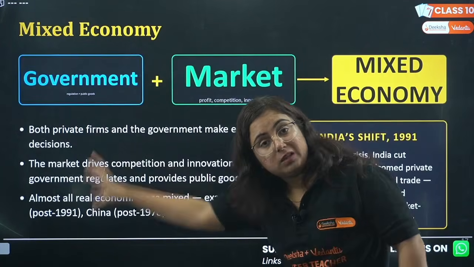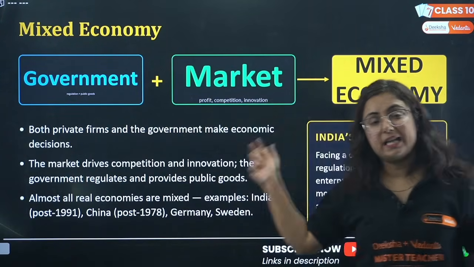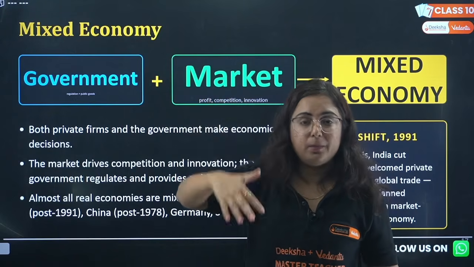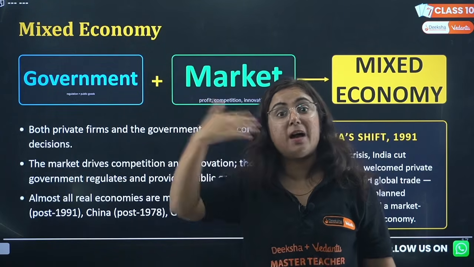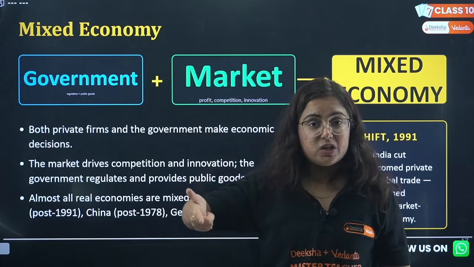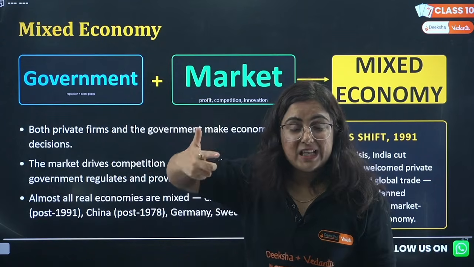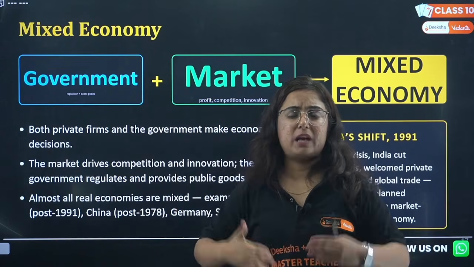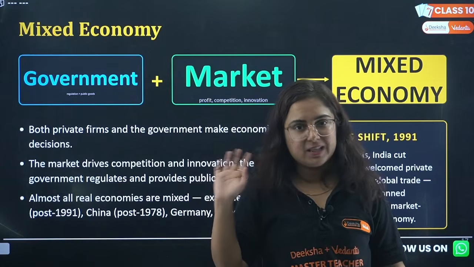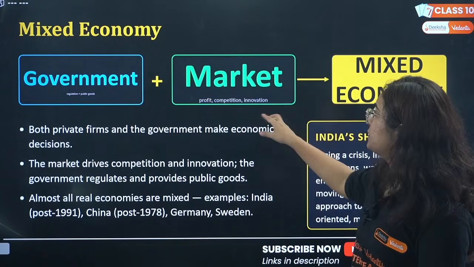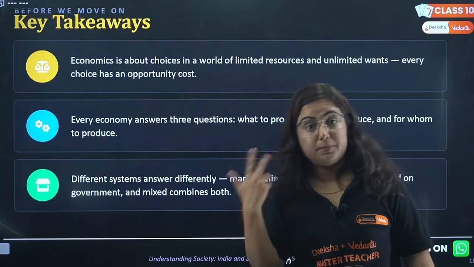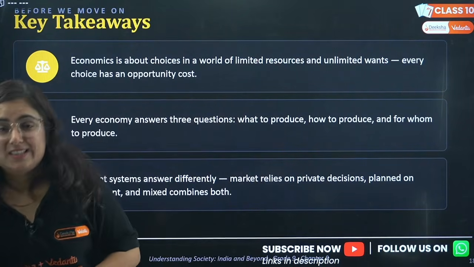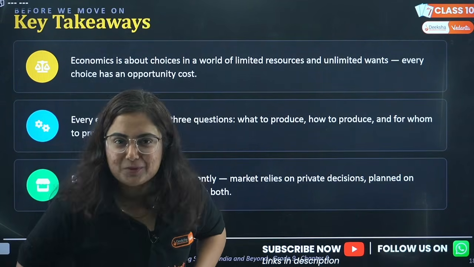But here both government and private are producing. Indian Railways, BHEL, Steel Authority of India are government. Minerals are controlled by government, dams are built by government, electricity is generated by government. But in the same nation, we have Tata, Mahindra, Adani, Ambani, and a lot of private individuals making their own products. Clear now? So this is the difference between a mixed economy and a market economy, if you were confused about it. This is the chapter, and here the chapter ends.